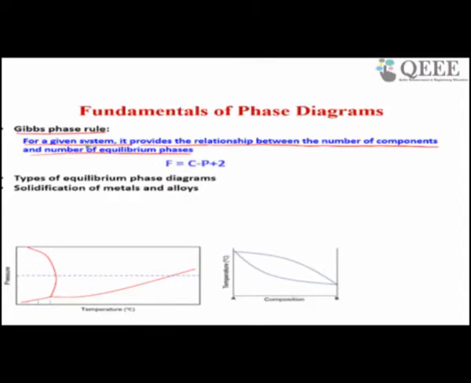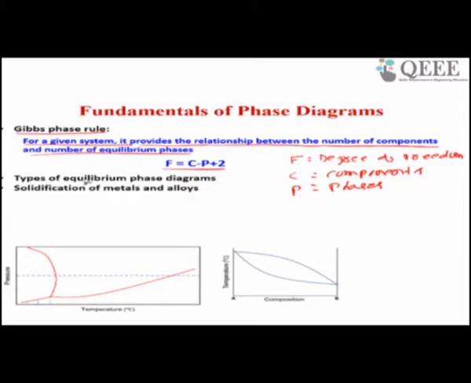It is defined as F equal to C minus P plus 2, where F is the degree of freedom, C is the number of components, and P is the number of phases. We will discuss this degree of freedom with respect to different phase diagrams.